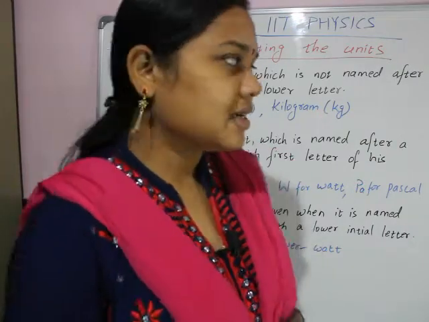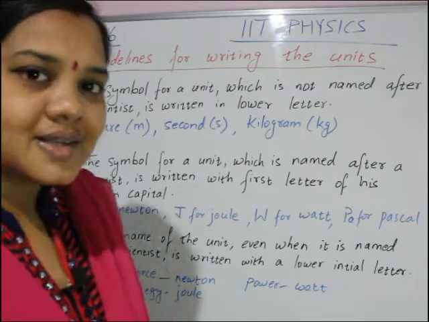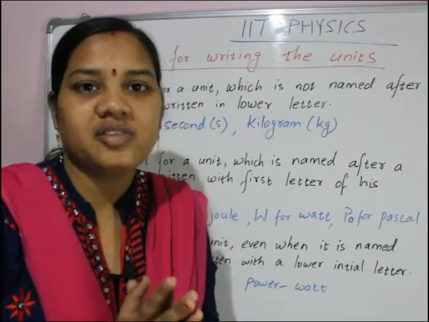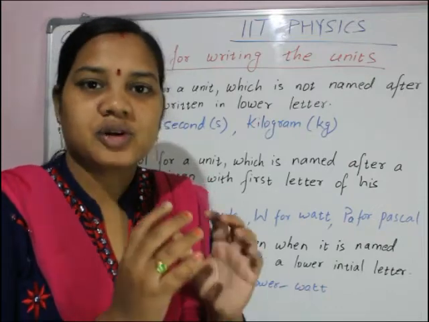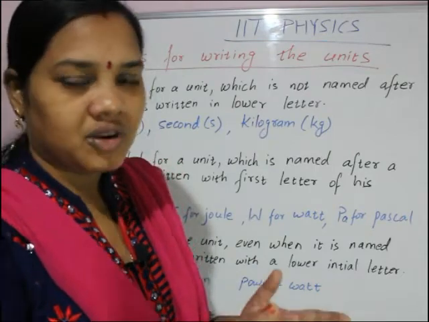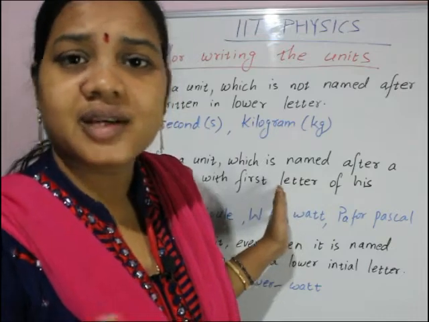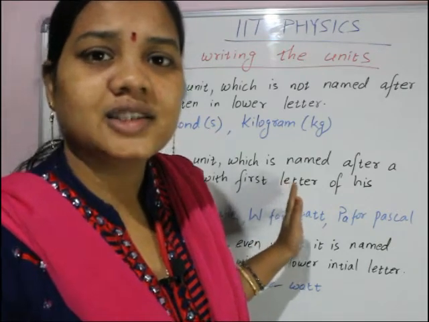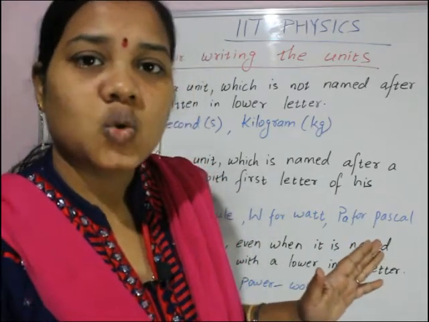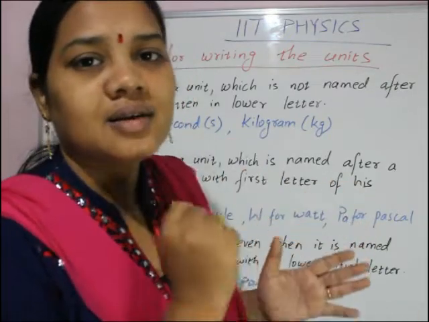Today we are going to discuss guidelines for writing the units. Okay, units. What is a unit? A unit is a reference quantity. Measurement is the process of comparing an unknown quantity with a known standard quantity. Suppose you measure a line segment with a scale graduated in centimeters. So the centimeter is a standard quantity, that is the unit, which is used to measure the line segment.